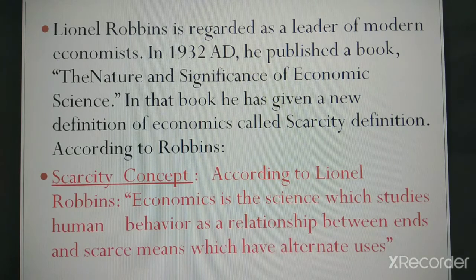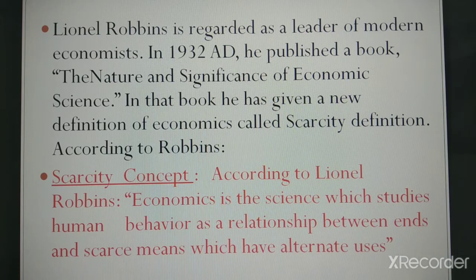According to this definition given by Robbins, economics is the science which studies human behavior as a relationship between ends. Here you can see one word, ends. Ends means wants here. And scarce means which have alternate uses. So this is the scarcity definition.